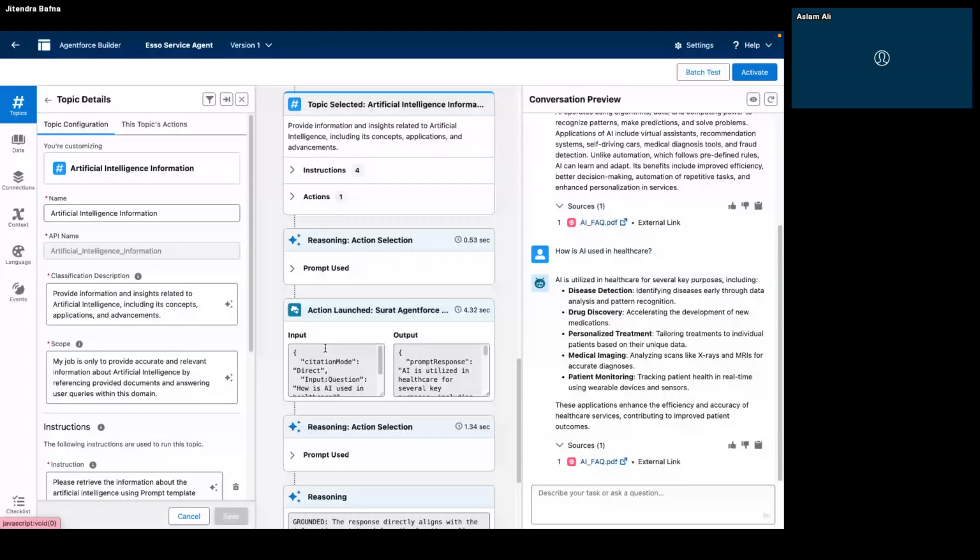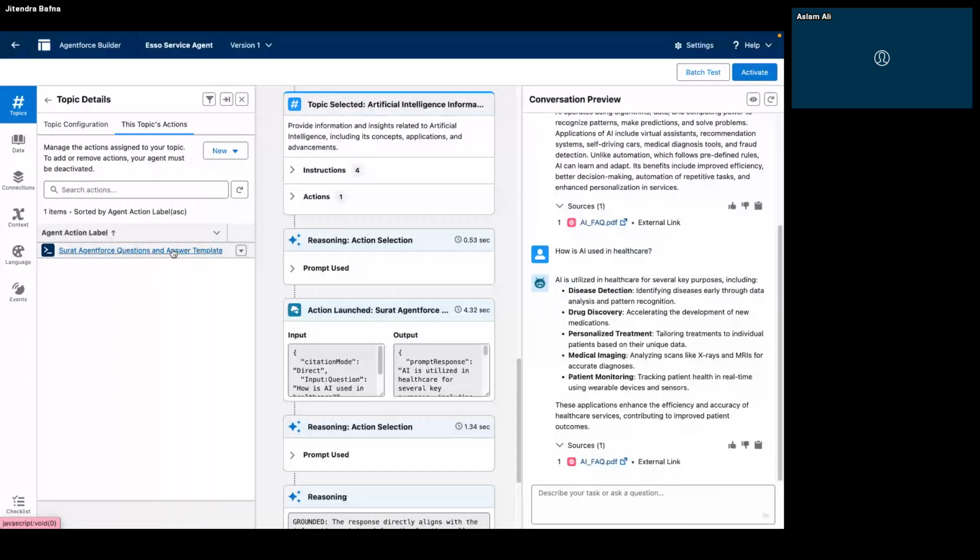Now what action is selected? The Agentforce action which we have created, right? That is our prompt template. The question answer prompt template is selected, where it passes this citation mode and whatever input question, right? And we get the response back in the prompt response. Here you can see all the debug logs basically, right? You see it selects the topic, then Atlas reasoning comes into the picture. It selects the right actions, right? And then it generates the output and provides it to you basically, right?